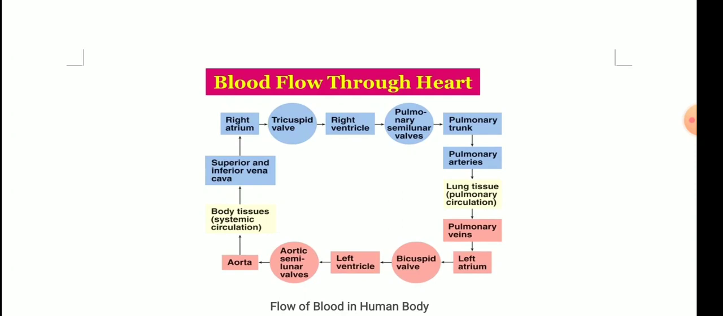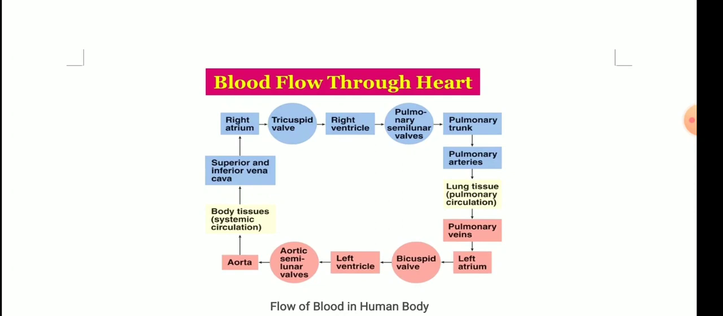Between the right atrium and right ventricle there is a valve called the tricuspid valve. What does it do? It prevents the backflow of the blood from the right ventricle back to the right atrium. So there is the valve. Now from the right ventricle, the pulmonary semilunar valves. Where do they transport that blood?